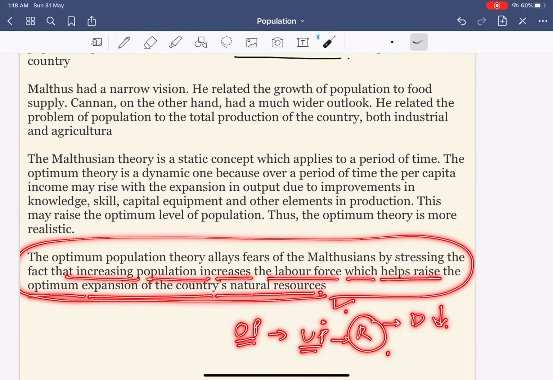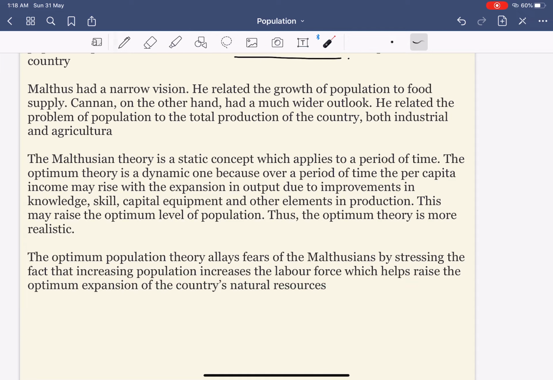But Malthus, what did he say? Malthus says that if there is more population, what will happen? Then your resource base will not sustain it, your resource base will decline, and there will be positive checks. But optimum population theory says that you need to have a certain population so that your resources can be exploited. Until your resources are exploited, the nation cannot grow. This was the simple thing that this particular point wants to state.